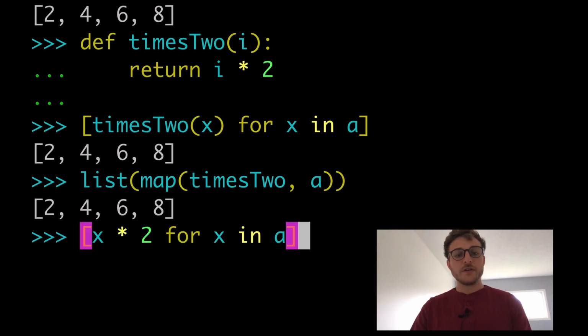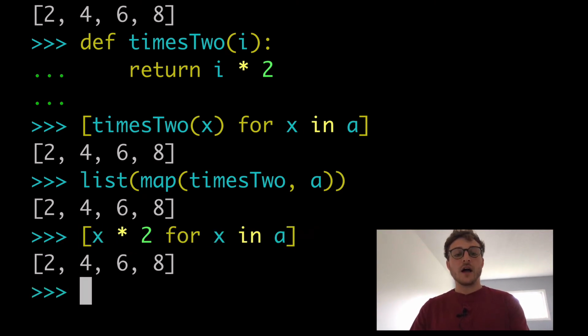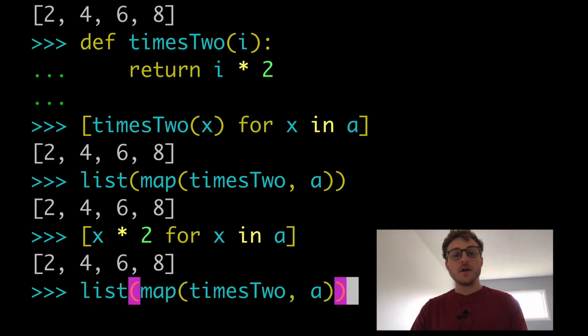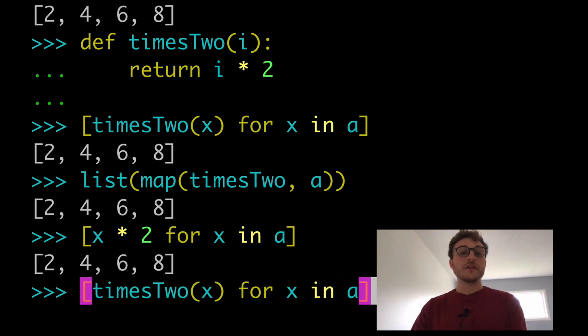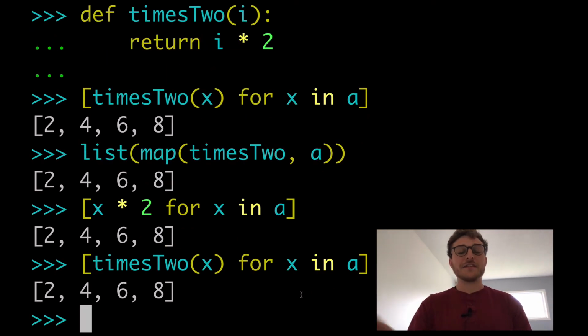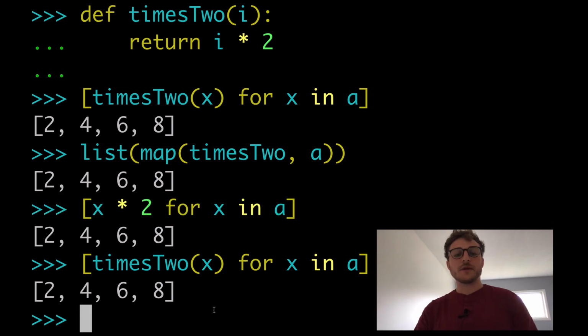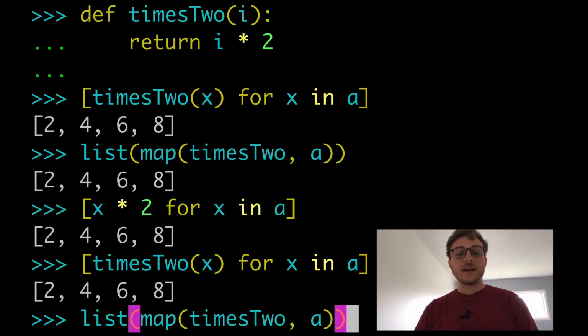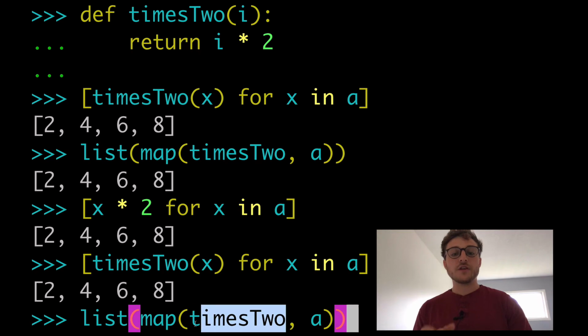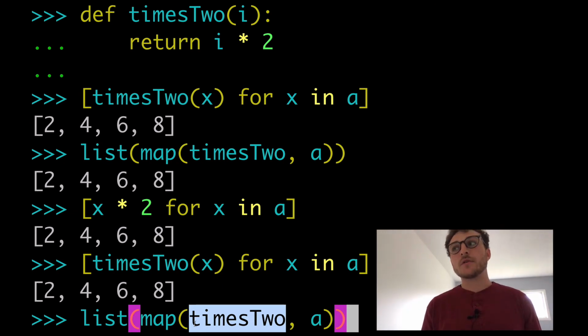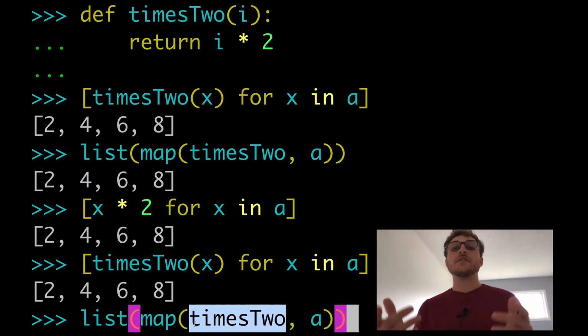Those are the 4 ways that we could have reached our result of multiplying the items in our list by 2. We could have done it the good old-fashioned way, doing times 2 using the lambda, or we could use the newer way using the function that we created just above and having the function do the multiplying for us, okay? So this compared to this. Why this is important is because when it comes to map, what they say is that if you're going to use map, make sure that you're using a function. Never use map with lambda. But if you're using map with a function that you already have, it's a little bit more acceptable, and from a speed perspective, it might even be faster.